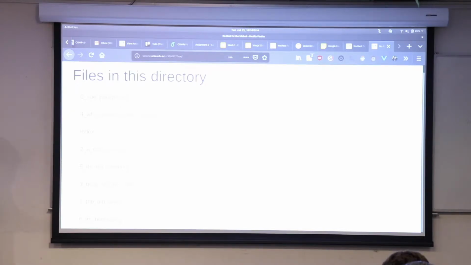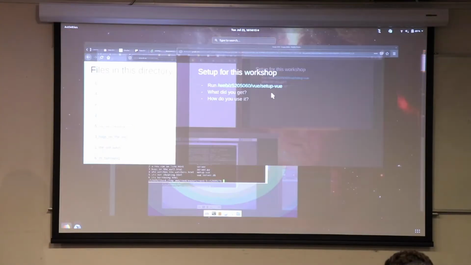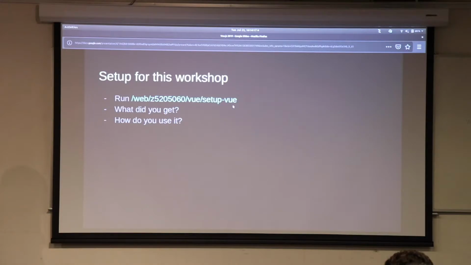For people succeeding, try and go to your own URL and marvel in the fact that you are now a web developer and can get paid $100,000 a year to write some code. Cool. Awesome.